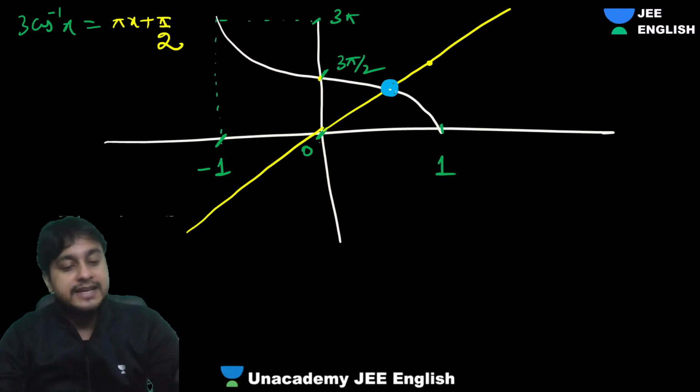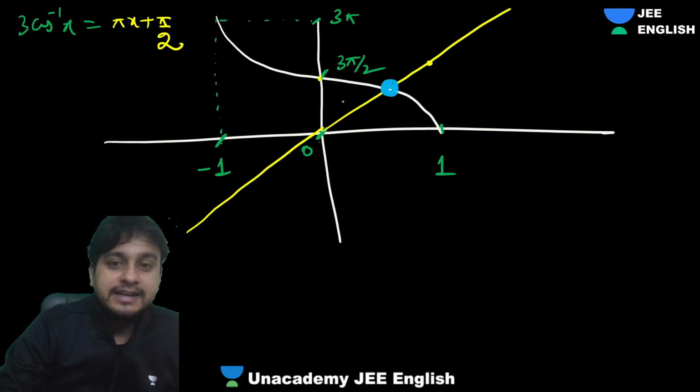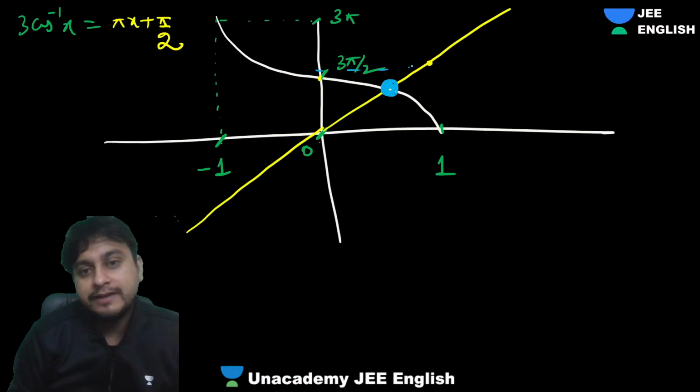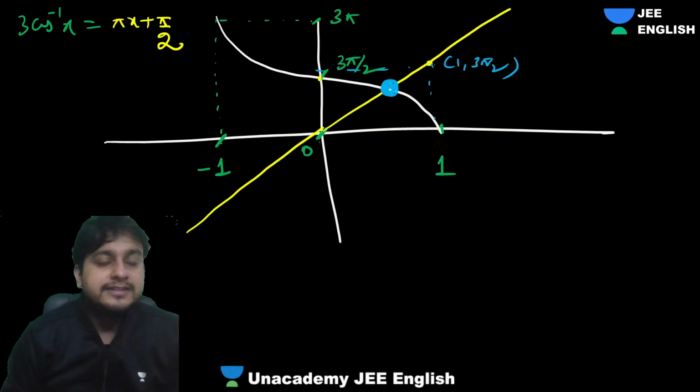One is a cos inverse x graph and one is a straight line. See guys, if you put x as 1, you'll get 3 pi by 2, right? So that's why I've joined this point over here. There's a point called (1, 3 pi by 2). It might not necessarily pass through origin.